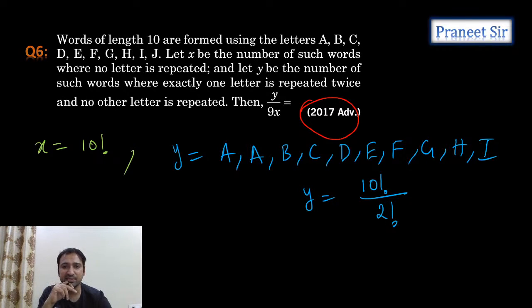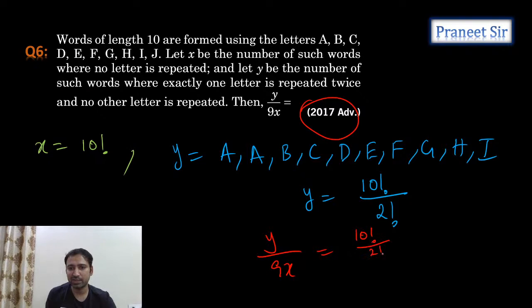Now tell me what he's asking. Y by 9x he's asking. Let's calculate Y by 9x. Y by 9x is equal to, the Y value we just calculated, 10 factorial by 2 factorial into 9x. That is 9 into 10 factorial. So 10 factorial cancelled, and we're getting 1 by 18.